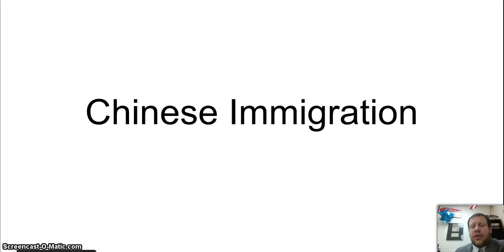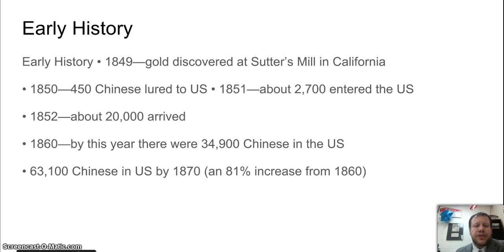All right, guys, we looked at immigration last unit with Irish and German immigrants. We're going to switch now to the other side of the country and look at Chinese immigrants coming into California after the U.S.-Mexico War and U.S. gaining that California territory. So we saw the U.S.-Mexico War finish up in 1848. U.S. gets California. 1849, we have gold discovered at Sutter's Mill.